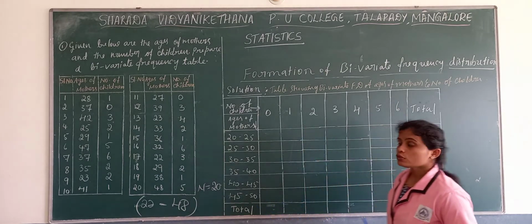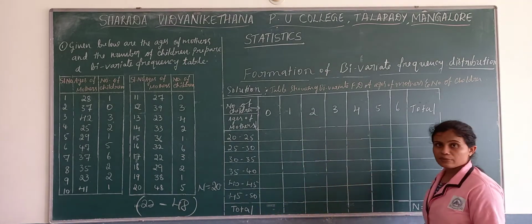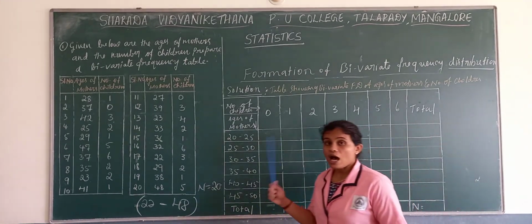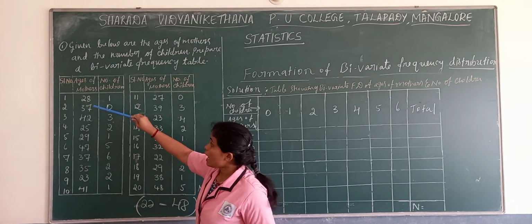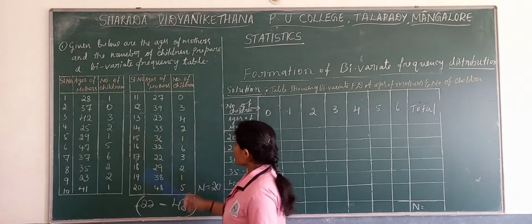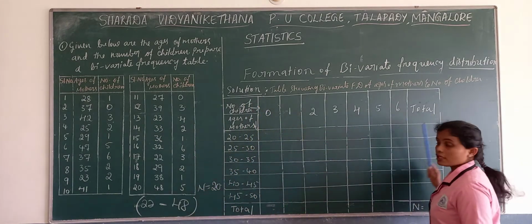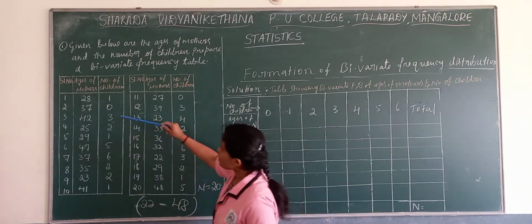Now we have to assign tally marks. How to assign tally marks? Here you have to see number of children as well as ages of mothers. Since this is in discrete form, it is easy to form. Now we'll start from 0.